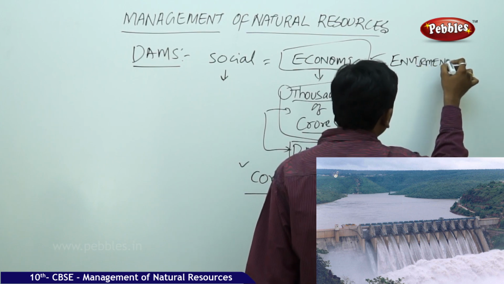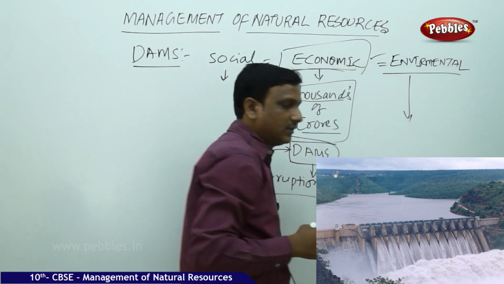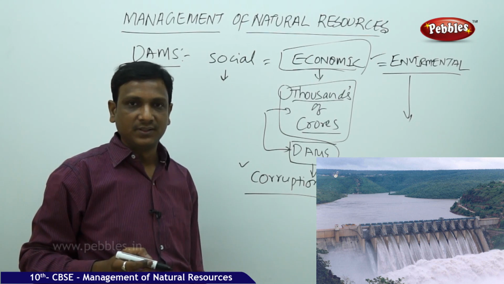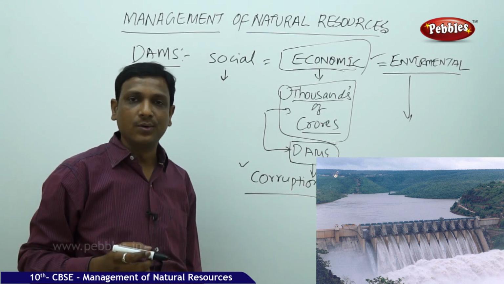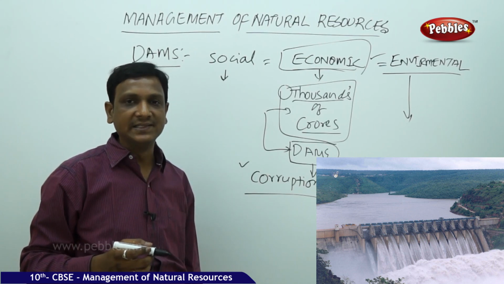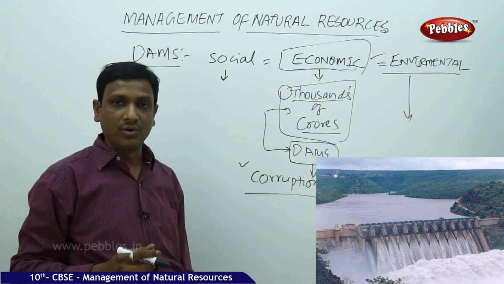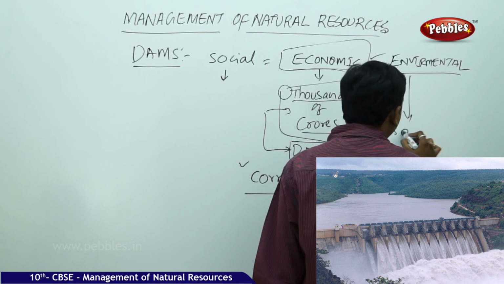How is the environment affected? Loss of biodiversity. Forest area is cleared, and sometimes they remove certain hills and certain areas also. They level up certain hills and clear the forest. So all these lead to loss of biodiversity.